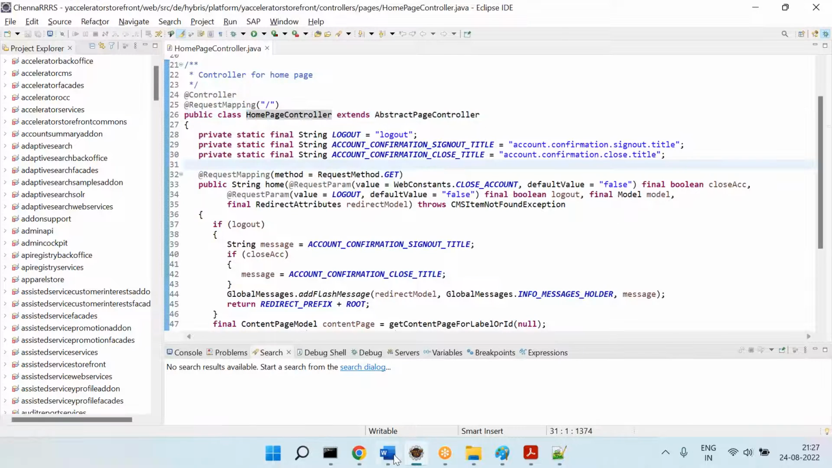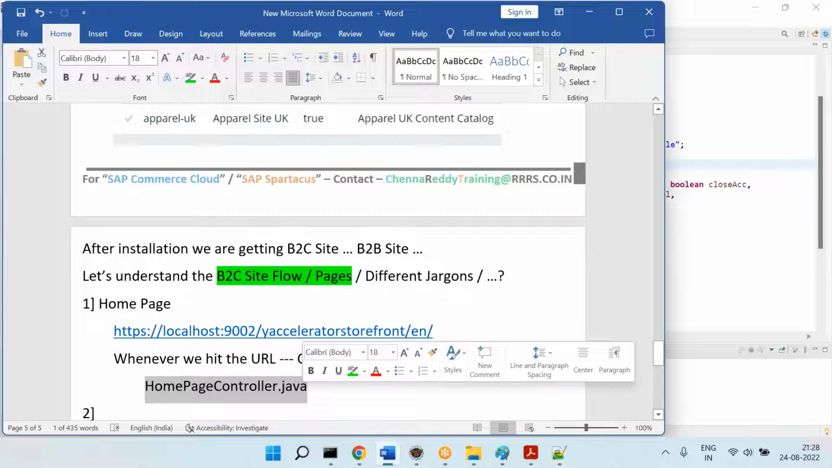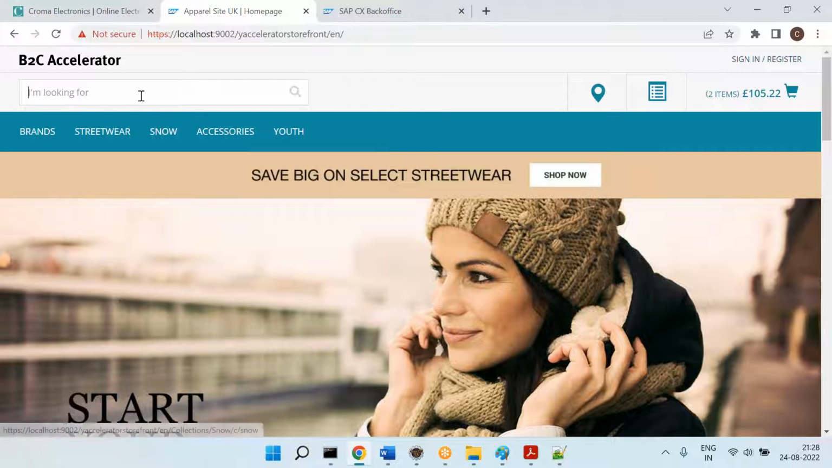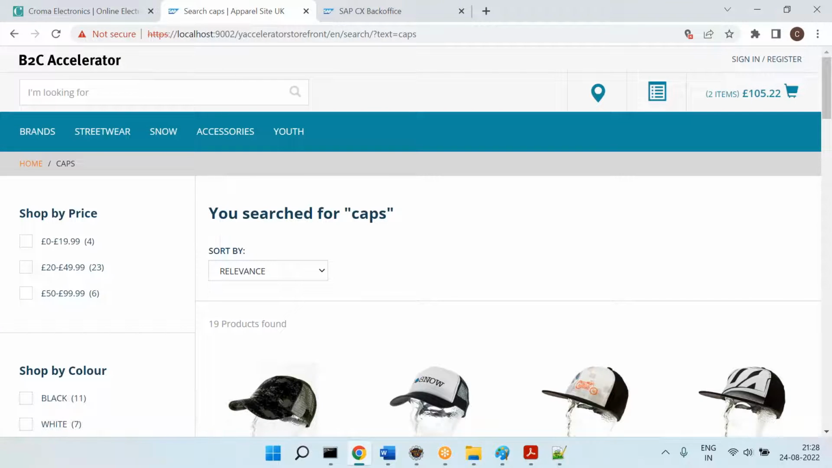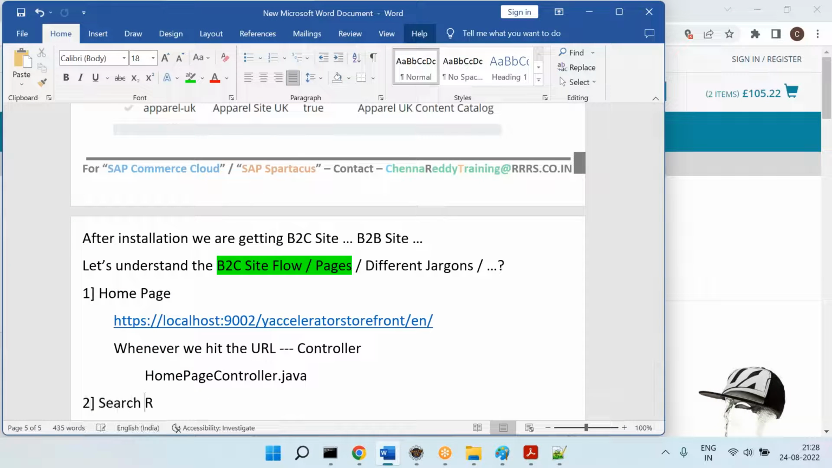Okay. So therefore, once we hit the URL, whatever we are seeing is called the home page. For the home page, what is the starting code? What is the controller code? HomepageController.java. Next, from the home page, what can I do? I can search. This is called the search results page, or search page. People also call it the search page.